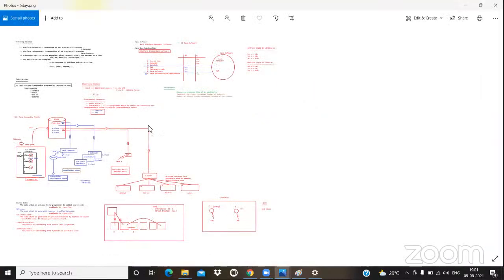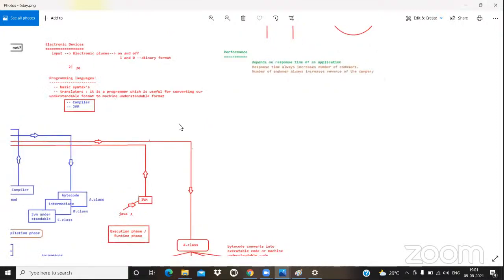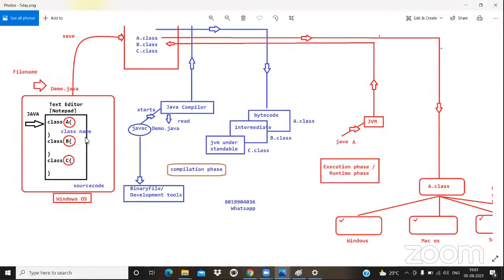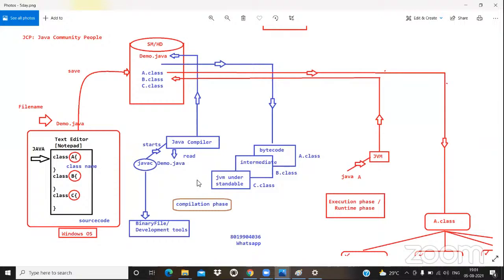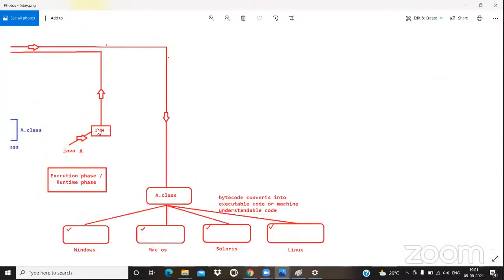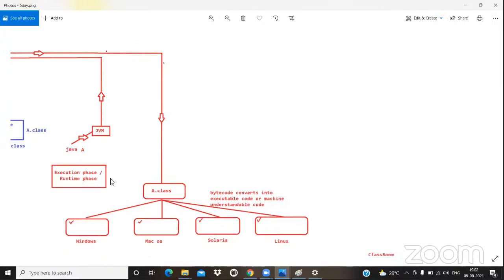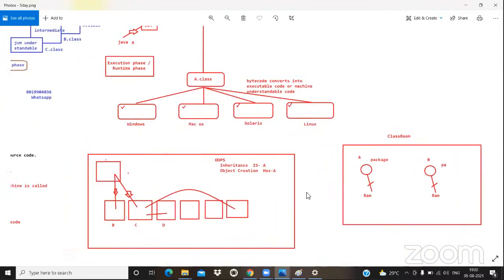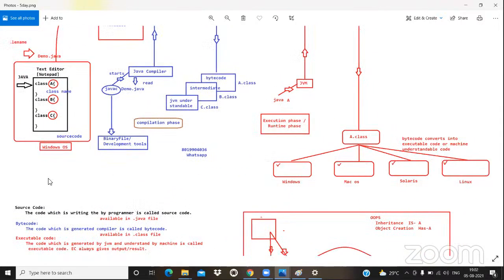See guys, this is my morning session diagram. I told you that JVM is going to execute our application in all ways. That means, do we have only one JVM? No, man. We don't have one JVM. We have multiple JVMs.